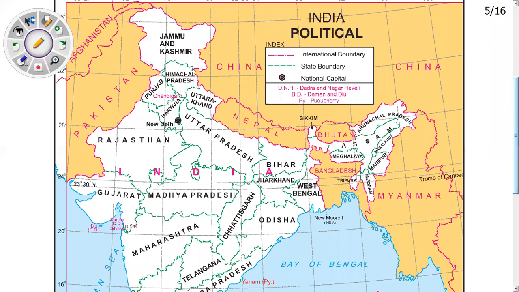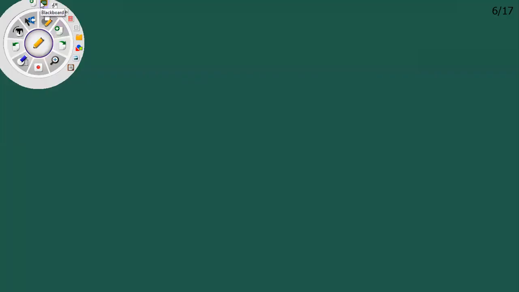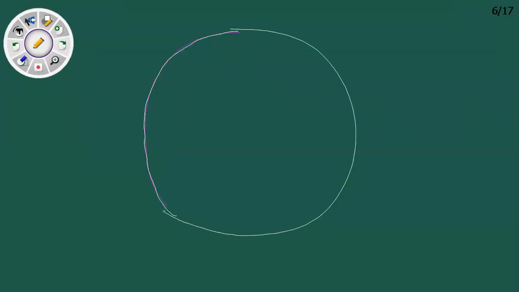Now listen. First of all, let me clear one idea for you. Let's study how to identify or determine hemispheres on the earth. The globe is divided into two parts with the help of the equator. The equator divides the earth into two equal parts.